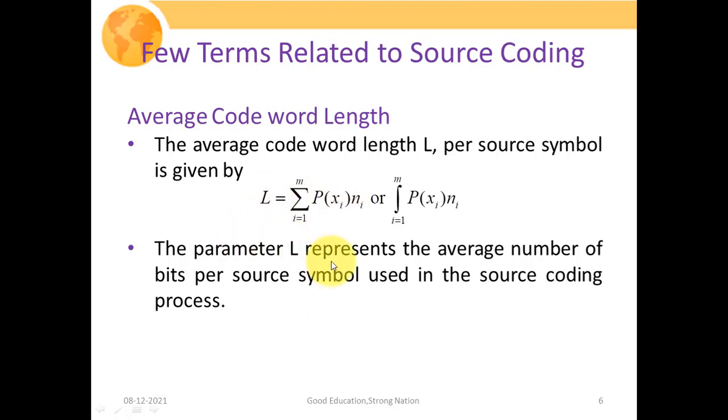So the parameter L represents the average number of bits per source symbol used in the source coding process. In upcoming slides, when we see different sorts of codes, we will come to know that there is a variety of codes where different symbols have different numbers of bits, or we code them into different numbers of bits. They are not at all uniform codes. So for non-uniform codes, this is the process by which we evaluate the average code word length, or the average number of bits required in your code words.